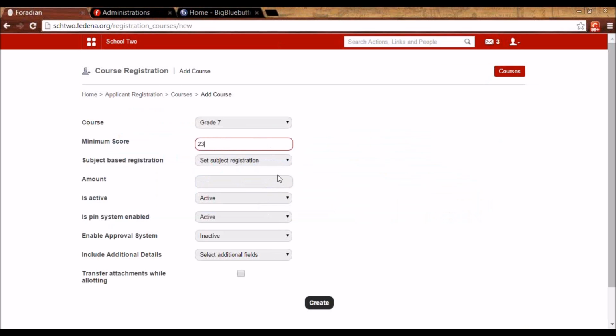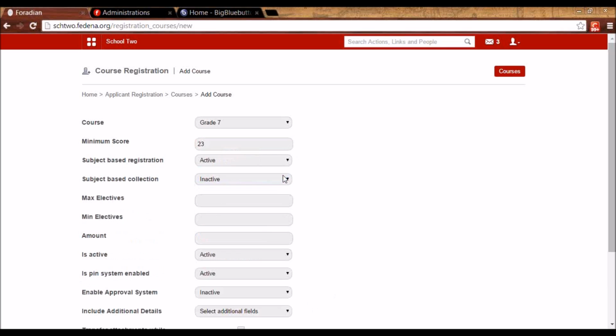Then the option to select subject-based registration is available. It means, do you want the students to be able to select their own elective subjects? So if that is the case, you can select it as active. So in this case, the student will be prompted to select the elective subjects.